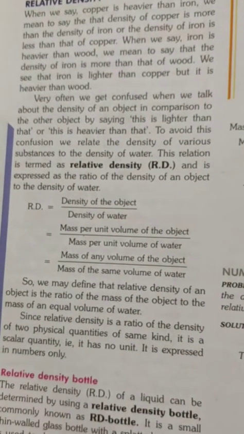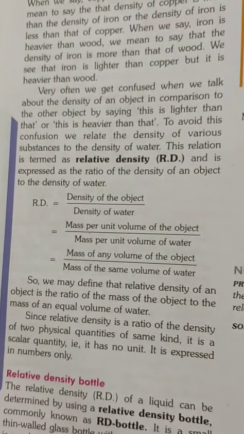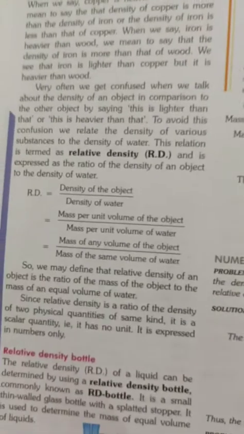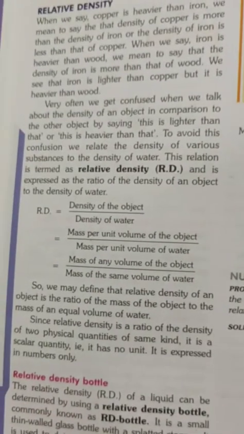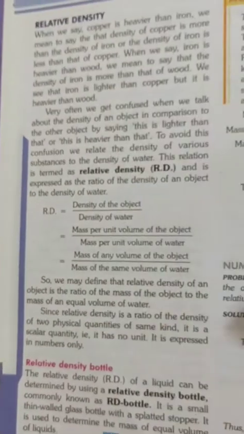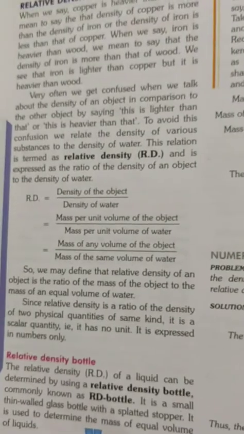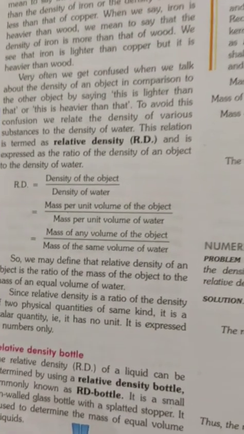Very often we get confused when talking about the density of an object in comparison to other objects, saying this is lighter and that is heavier. To avoid this confusion, we relate the density of various substances to the density of water. This relation is termed relative density.